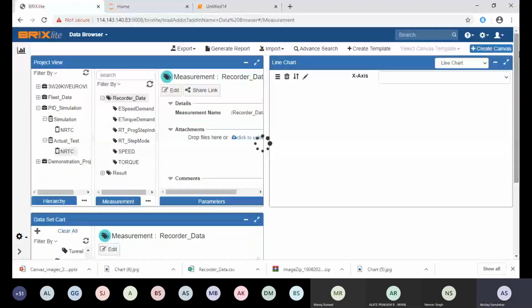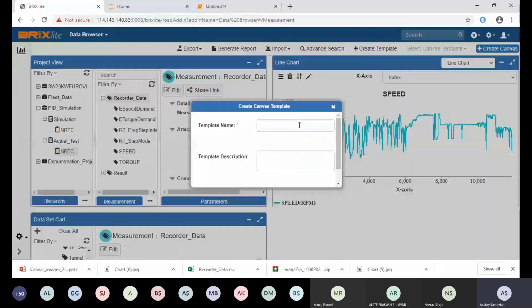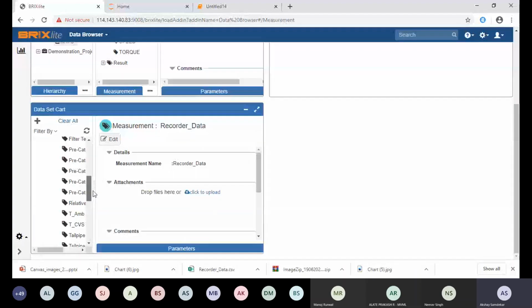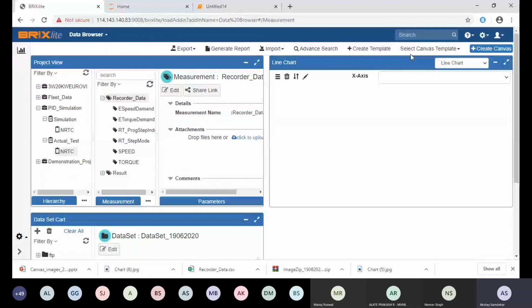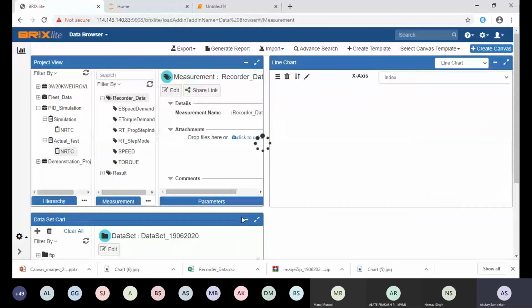I will just create a template of it. You can do any analysis you want and create an emission template. Whenever you come next time and create this data set, I will select my template, maybe my emission template, and it will plot it for me. I don't need to plot it again and again. Whatever analysis you do, it will plot it again and again for you.